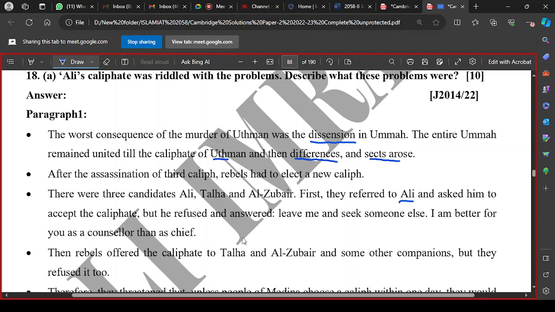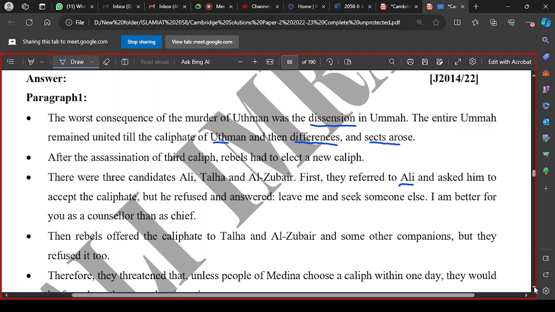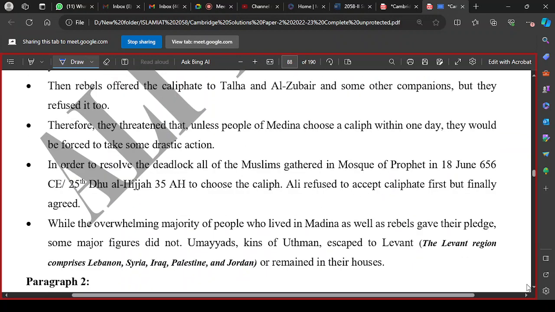Then they offered the post of Khilafah to the next senior members of the Shura, Talha and Zubair, by some other companions, but they refused it too, as they were not willing to shoulder this responsibility. So there was a complete deadlock. They asked the people of Medina, but they remained away from all these activities. So they threatened that unless the people of Medina chose the caliph within the next 24 hours, they would be forced to take some drastic actions.